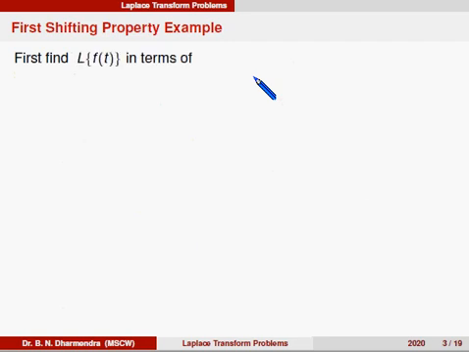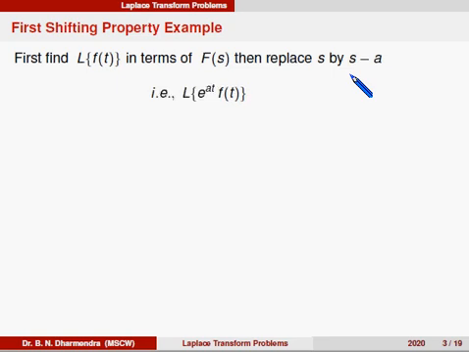Laplace of f of t in terms of f of s. First, find what is Laplace of f of t in terms of f of s. Then, if the exponential term is positive, we can replace s by s minus a. Suppose the exponential is negative, we can replace s by s plus a. Okay, we can concentrate on that term. So that is Laplace of e power at into f of t is equal to f of s minus a.